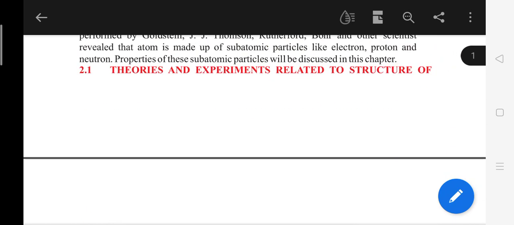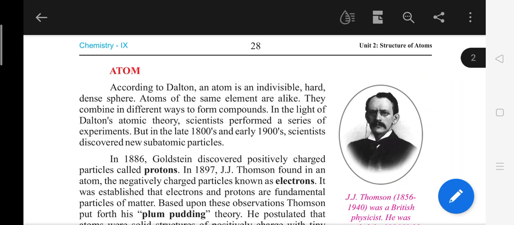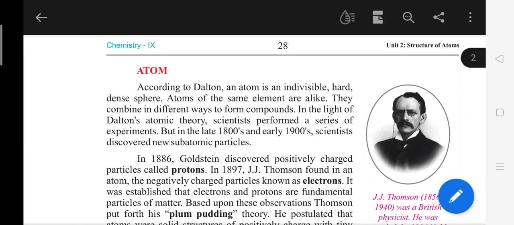Theories and experiments related to structure of an atom. According to Dalton, an atom is indivisible. Hard, dense, sphere atoms of the same element are alike. They combine in different ways to form a compound. This is the Dalton atomic theory. Indivisible means it cannot be divided. Hard, dense, sphere atoms of same elements are alike. They combine in different ways to form compounds.